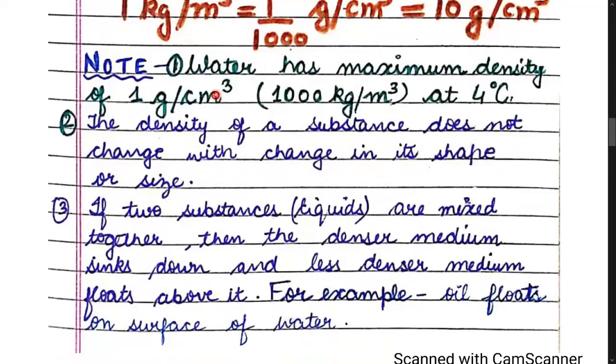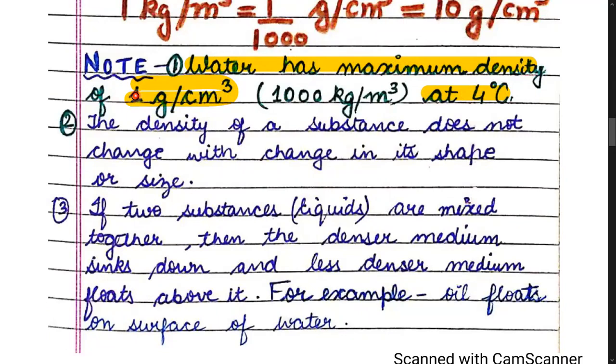First, just remember, this also you have to learn, that water has maximum density. The density of water is maximum at how much temperature? 4 degrees Celsius. And its value is 1 gram per centimeter cube.